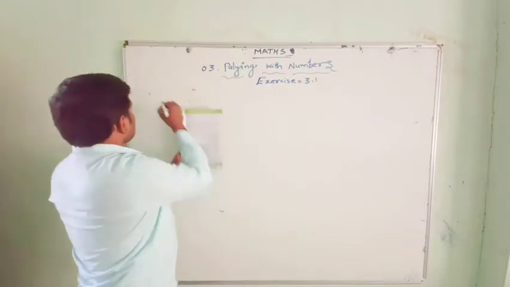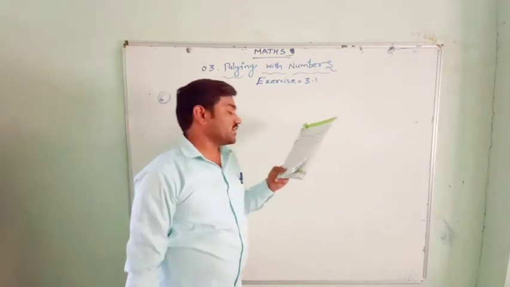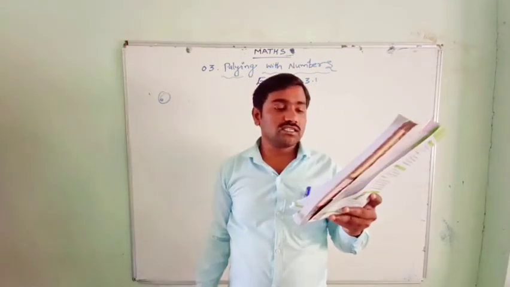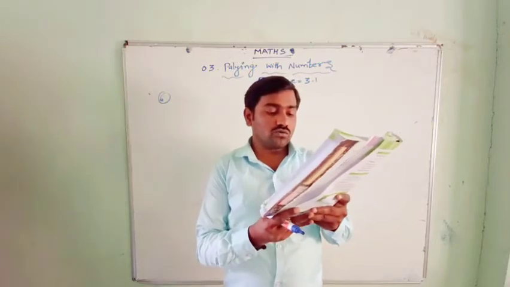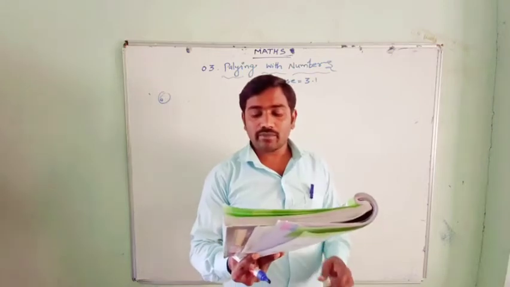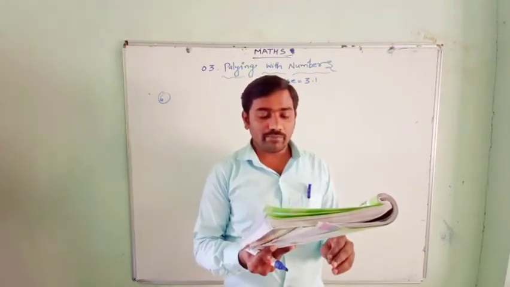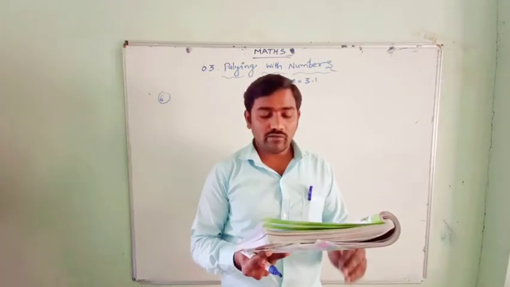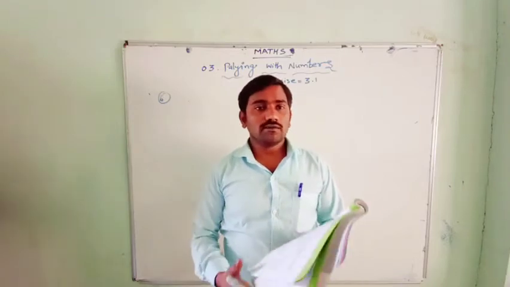Here is question number 6 now. Write different 2-digit numbers by using 3, 4, 5 and check whether these numbers are divisible by 2, 3, 5, 6 and 9 or not. You do this as homework. Simple.